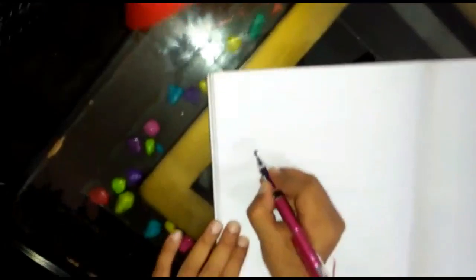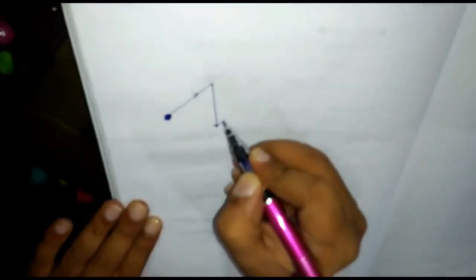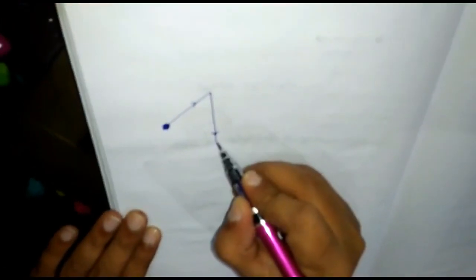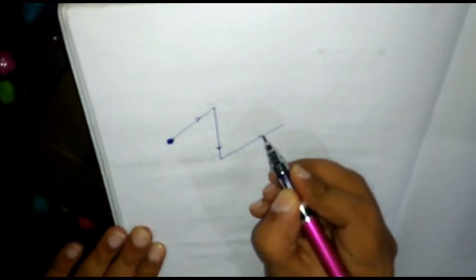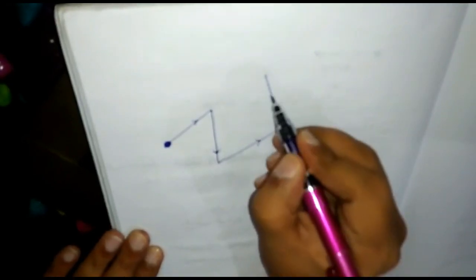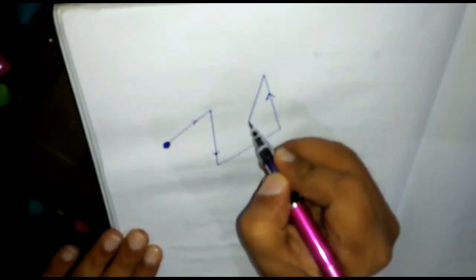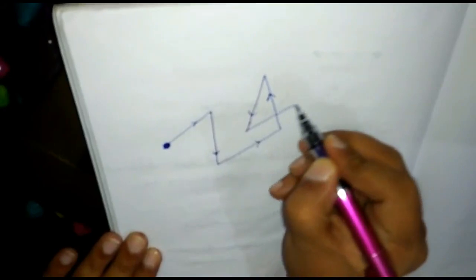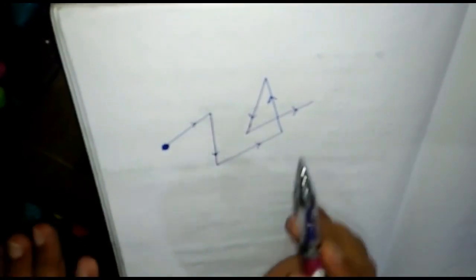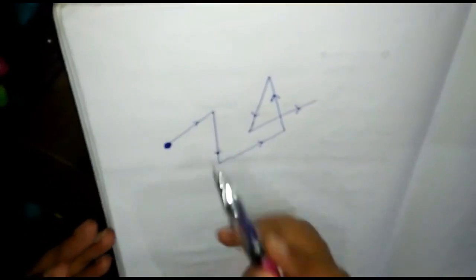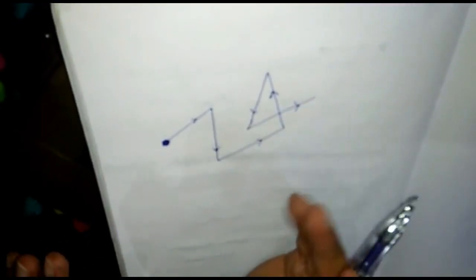It's very simple. Suppose this is one particle. Firstly it is moving in this direction. After that it is moving in this direction. Then it changes direction and goes in that direction. Then again it changes and moves here, again it changes, and again it changes and moves here. That means the movement of the particle is not fixed, it can move in any direction. This is Brownian motion.